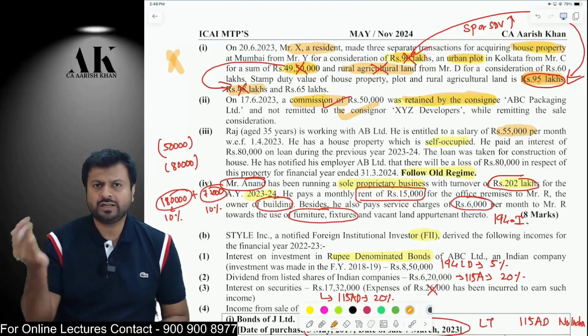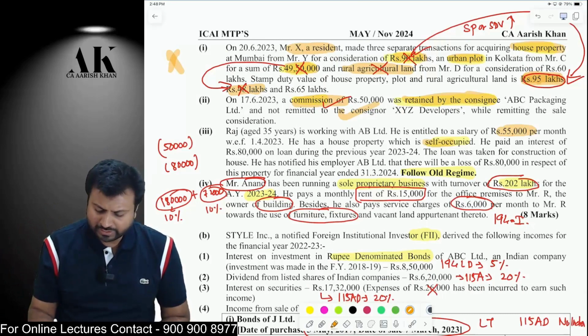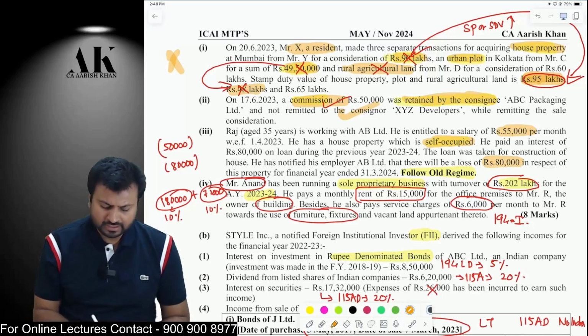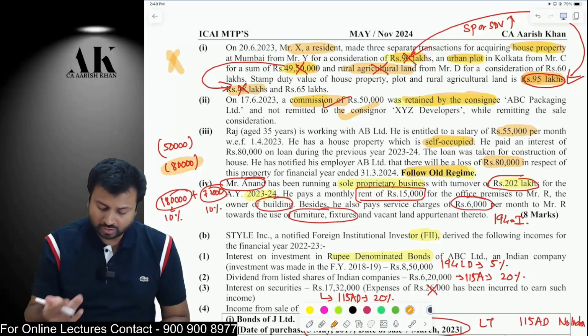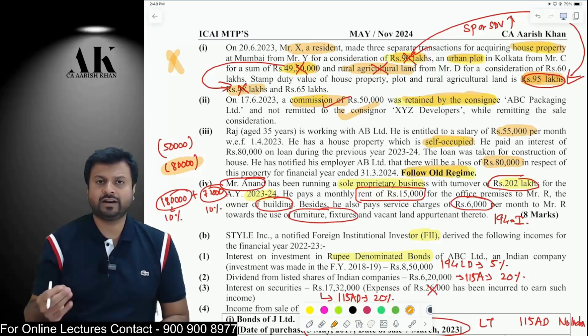Therefore, 55,000 into 12 will be his salary. Plus, he has also taken a house property which is on loan. On that, he has paid an interest of 80,000 rupees. So, 80,000 rupees SOP interest also he will get deduction. He is following the old regime. So, on that, the company will deduct TDS on slab rates.